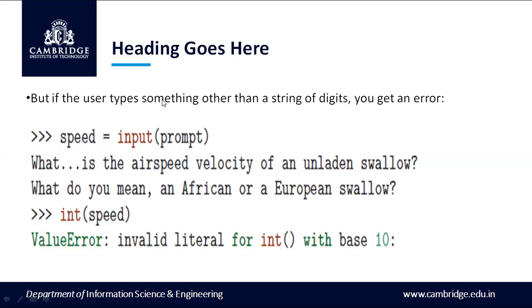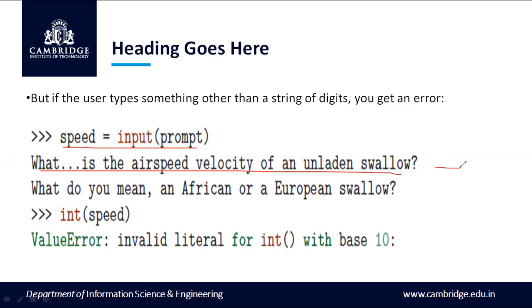But if the user types something other than a string of digits, you get an error. Because we have used the int function, if we type any string instead of an integer, we get an error. Here you can see an example: speed is input prompt. The Python shell is asking the question, what is the airspeed velocity of an unladen swallow?